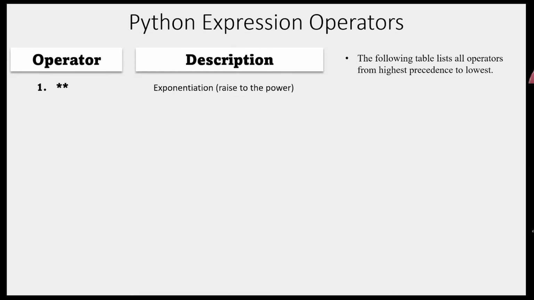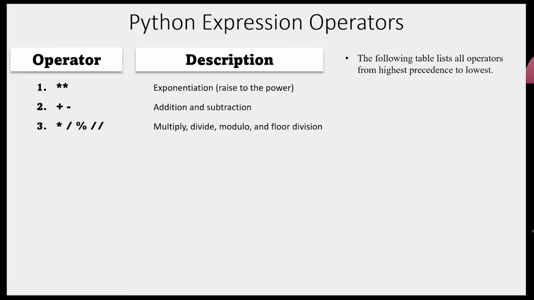The first one, double asterisk, is for exponentiation. Plus is for addition. Most of the things you know, but still as a brush up. Addition, minus is for subtraction. And we have an asterisk for multiplication, forward slash for division, the percent sign is the modulus operator for modulo, and double forward slash is for floor division. Okay.